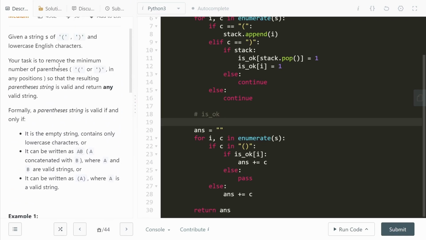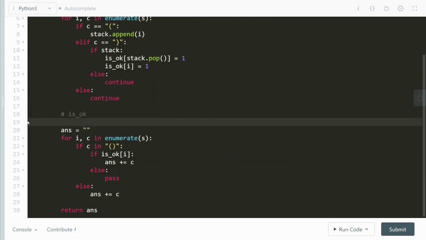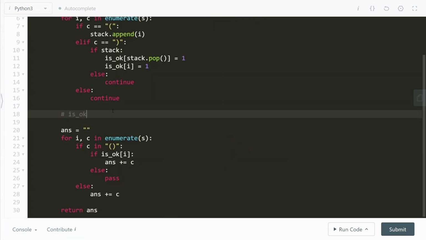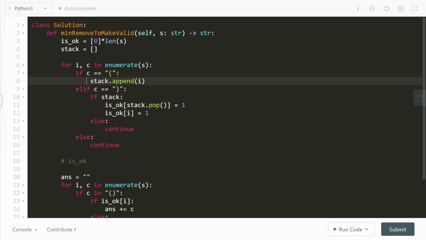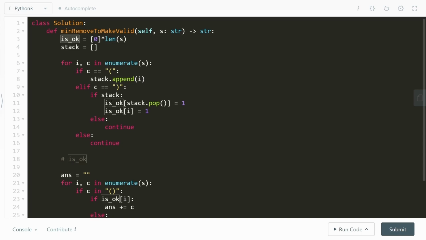We have to return the string by removing the minimum number of parentheses. Now using this isOK array, we've already found out all the parentheses which are essential and which are non-essential. So what we're going to do is we're going to go ahead and build the answer character by character once again. Remember, all of this, what this stack did was to store the indices of the elements. And this is why the isOK thing worked out.